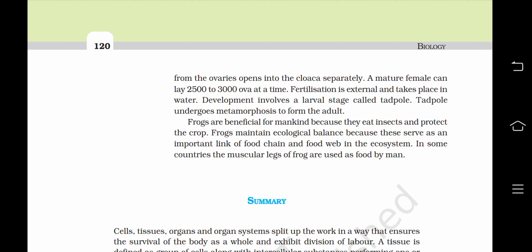Here we end the fifth part of chapter 7, structural organization of animals.